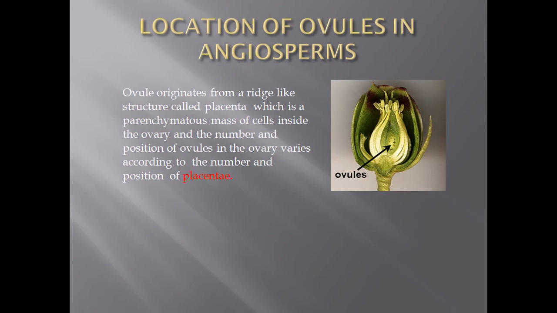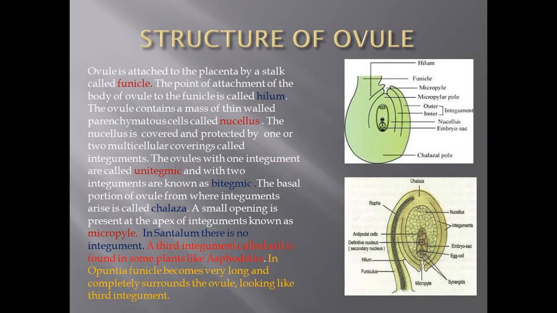The number of ovules in different plants varies, and also the position of ovules varies, and this number and position is according to the number and position of placentae in the ovary. The arrangement of these ovules or the placentae is called placentation, the topic which you have already studied in your earlier lecture. Now next we come to the detailed structure of the ovule.